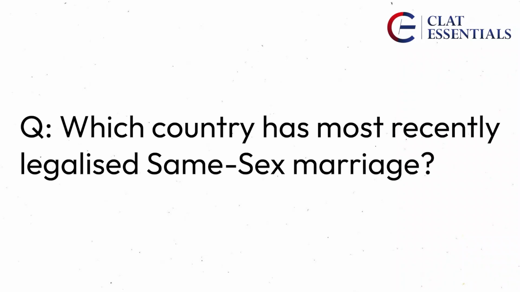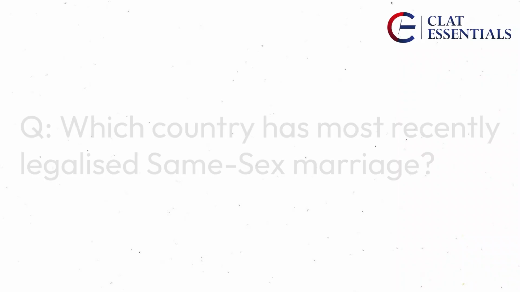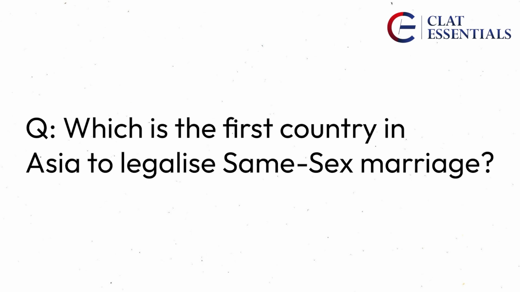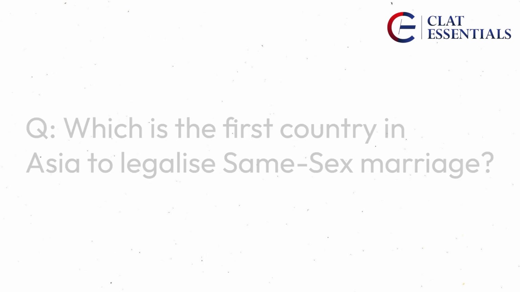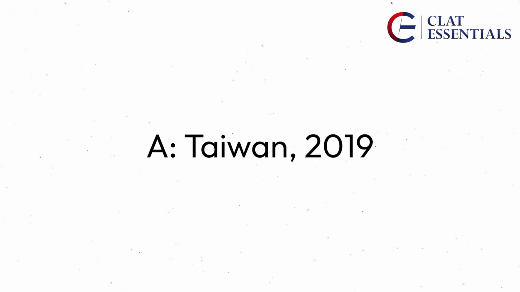Okay, now the most important thing, now that you know the first, you should also know the last country which has legalized same-sex marriage. So the last country to legalize same-sex marriage, as of now, as of May 2023, that is Andorra. Okay, so you should remember that as well. Okay, now the first country in Asia to legalize same-sex marriage, that is basically Taiwan in 2019. Okay, so you should remember that too.